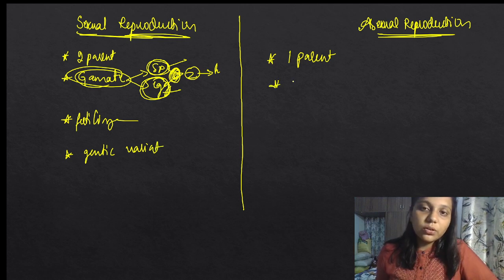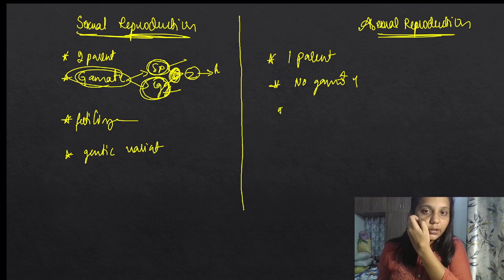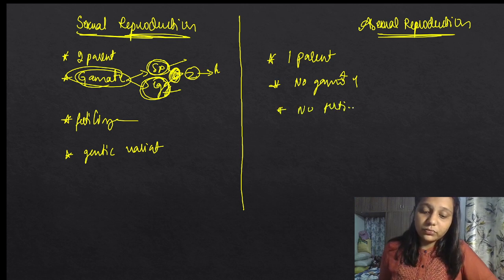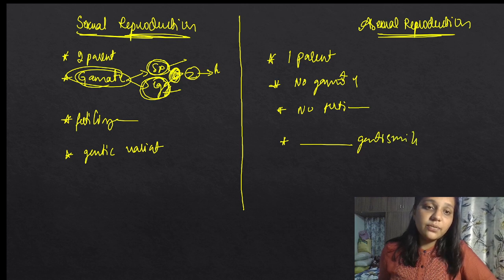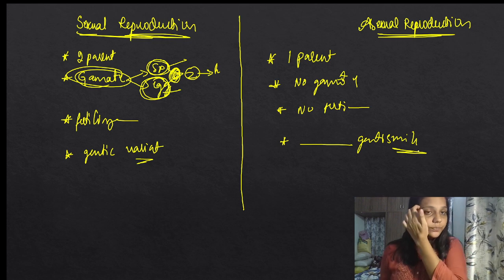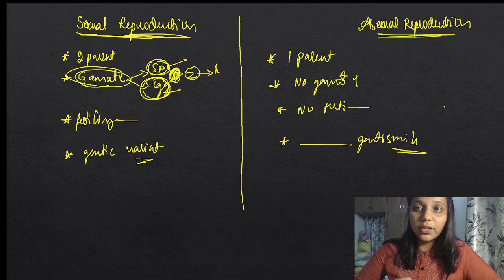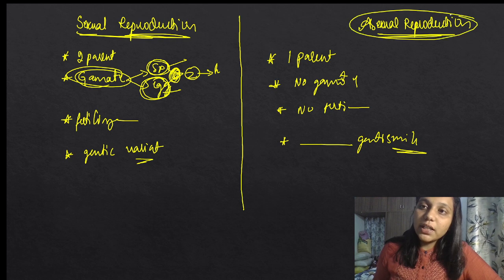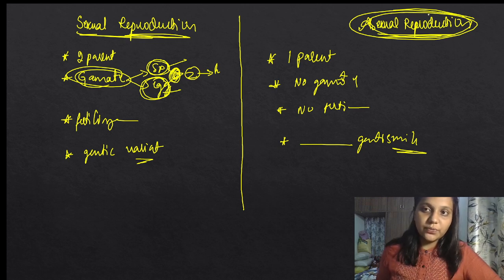और कुछ gametes वगैरह कुछ भी नहीं है यहाँ पर. No gametes and no fertilization. Okay, and offsprings are genetically similar होता है. There are some variations over here and they are exactly similar. So this is a great difference between sexual reproduction and asexual reproduction, and we'll just see what are the types of asexual reproduction now, and we'll go into detail in the next class.